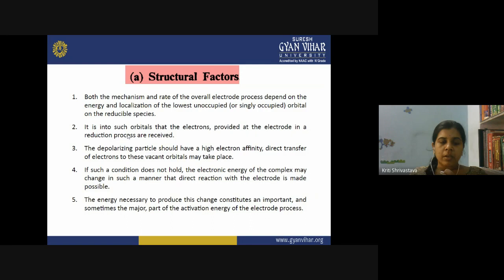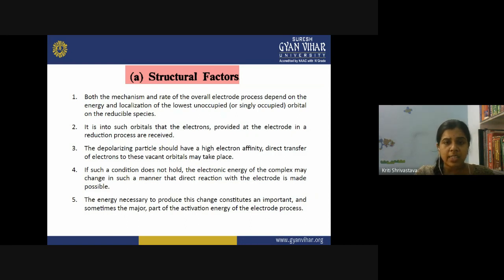So why is the LUMO affecting the process? Because when the electrode transfers electrons to the analyte molecule, the molecule has to receive these electrons somewhere, right? Then only the reduction will take place. Primarily, we are considering the reduction process only in this study. So these electrons have to be accepted somewhere. Where will the molecule accept these electrons? In the LUMO of the molecule, these electrons will be accepted.